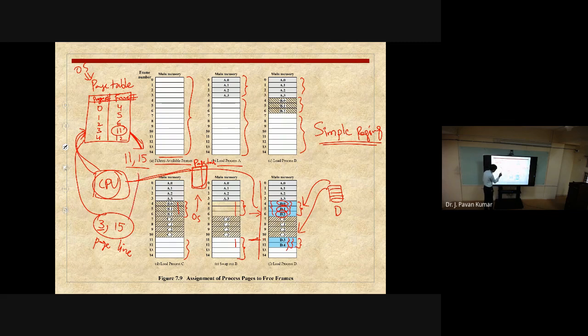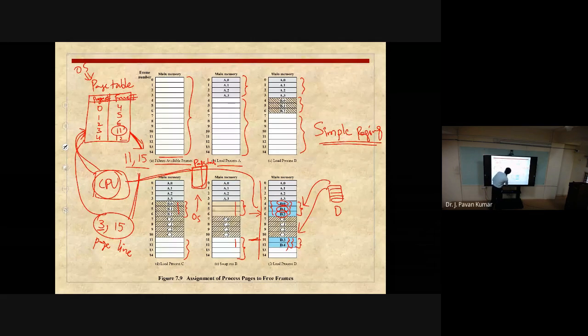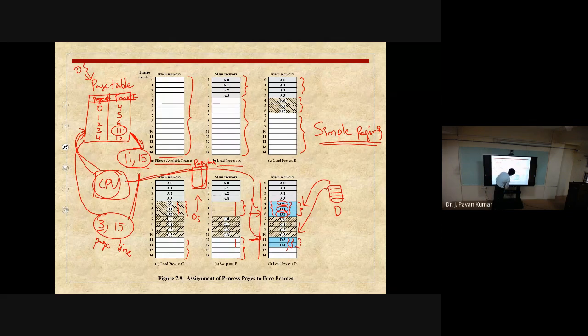Are these two the same or not? Third page, 15th line, or 11th frame, 15th line. So it will be translated: 3 comma 15 will be translated as 11 comma 15. So that 11th frame it can access. Then within this, the 15th line will be given to the CPU. Like this, the page table will be utilized to address the corresponding word or line in the process. Okay, let us see this formally.